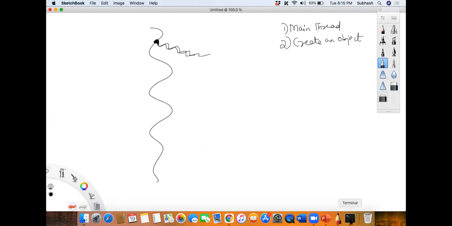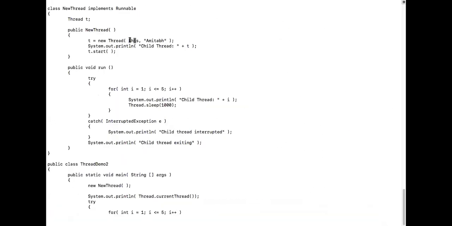Tell me, where is it seen? See this, I'm giving this to this new thread, correct? Now T is called a new thread, correct? No, it is a child thread created by the main thread, correct? Okay, so now what am I doing? I'm printing its information. What is the name that I'm giving to this new thread? Amitabh. Then what am I doing? I'm asking the thread to start, T.start. So internally the start method will call one more method. What is that? Run method.